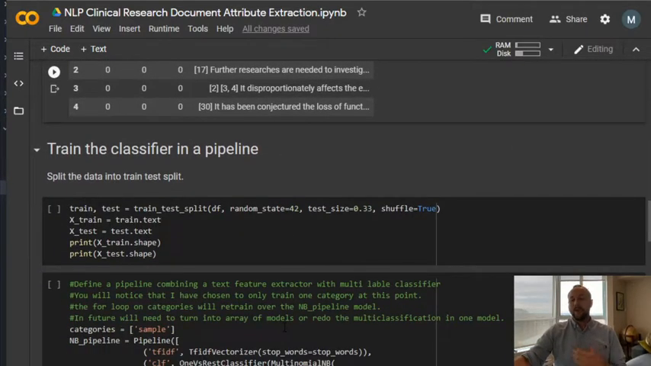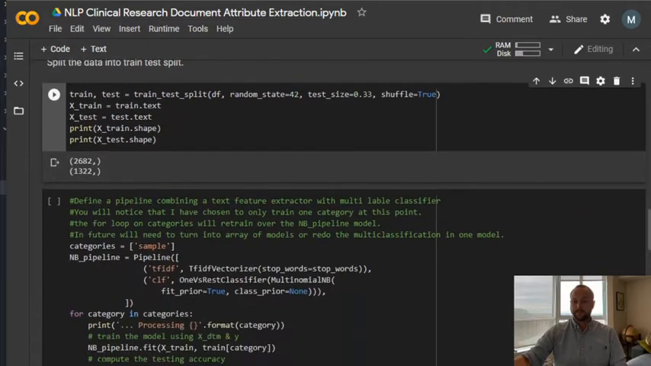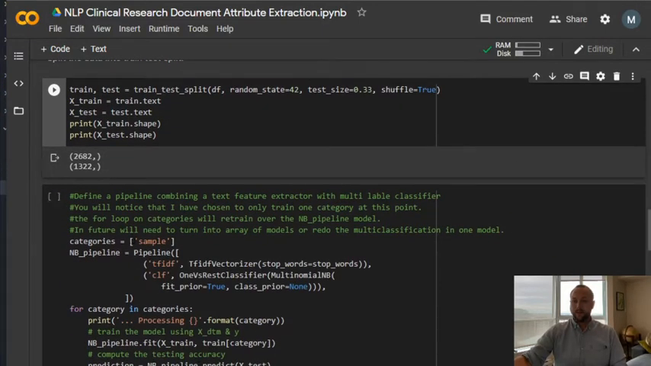So once we've done that, we can do the typical train test split of the data. So we can see we've done that now. Now we're going to go through and define the pipeline. Because it's words, we're vectorizing it. And then we're going to be running it through the classifiers.